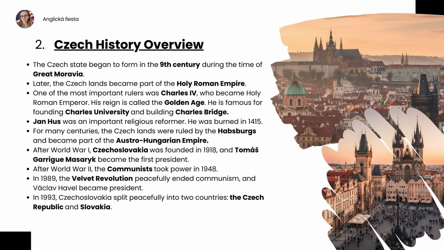After World War II, the Communists took power in 1948. In 1989, the Velvet Revolution peacefully ended communism, and Václav Havel became president. In 1993, Czechoslovakia split peacefully into 2 countries, the Czech Republic and Slovakia.